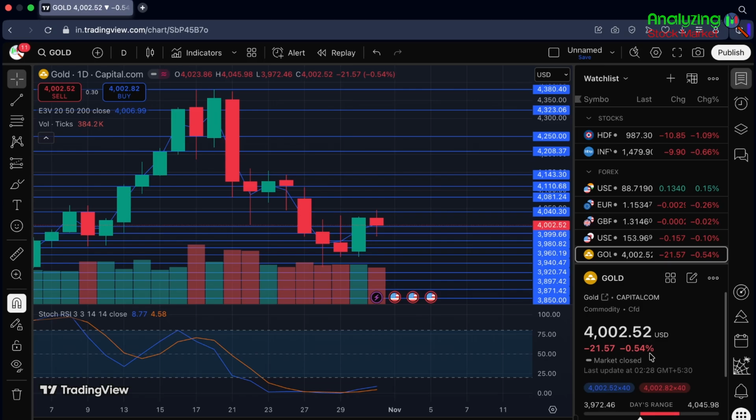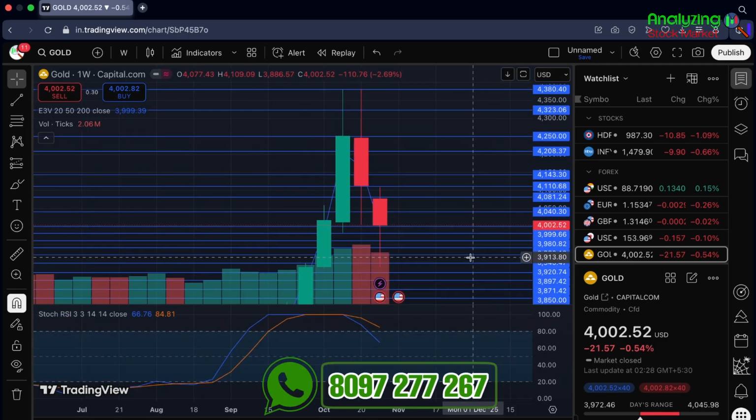I'll be sharing some important support zone and resistance zone which will help you to take better stop loss and target levels according to your bias. And also I'll be sharing my opinion on what could happen in coming week according to my analysis and previous week movement. So let's check a weekly chart first. So let's open a weekly chart over here. So this is a weekly chart.